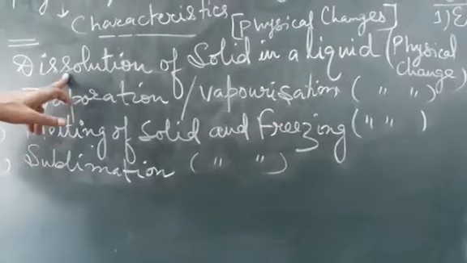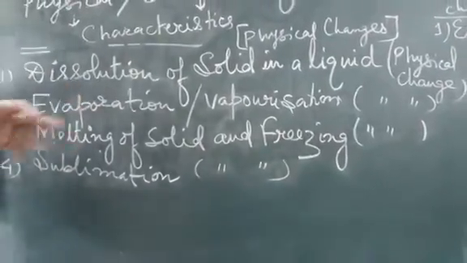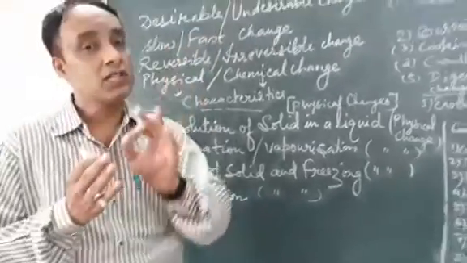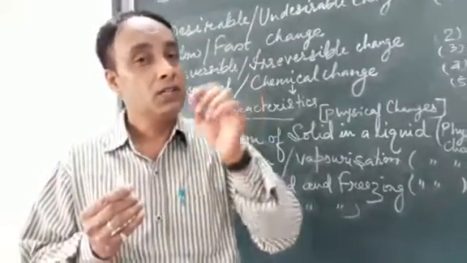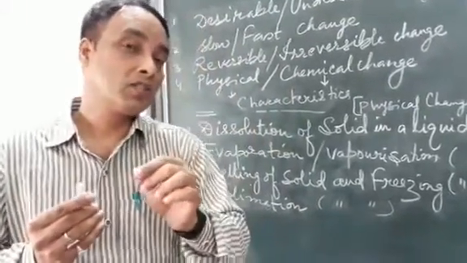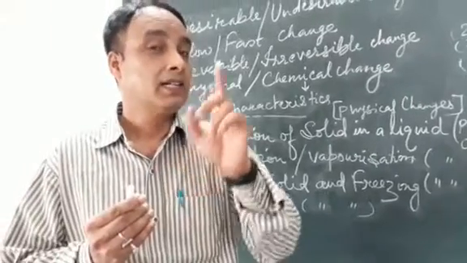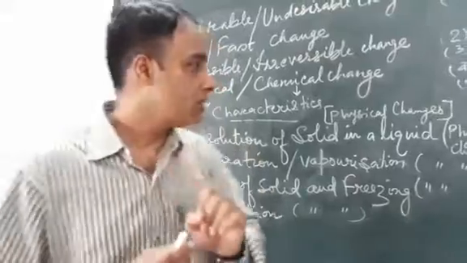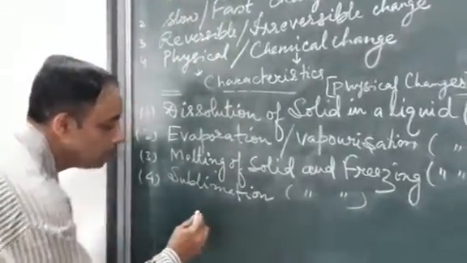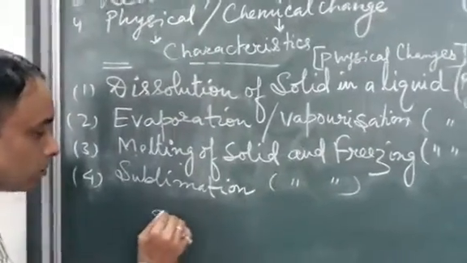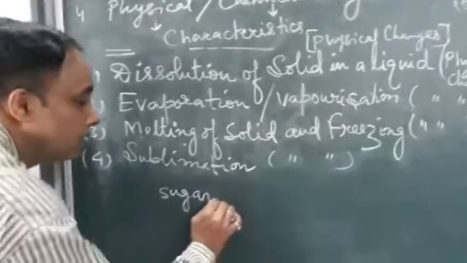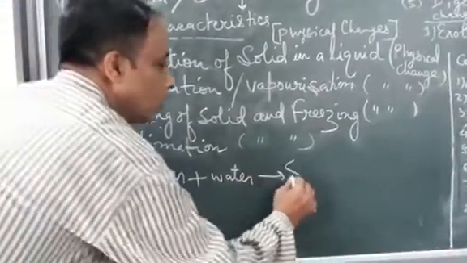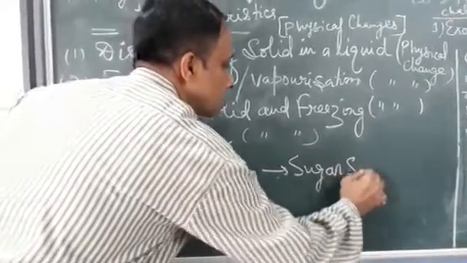Now see dissolution. What is dissolution? When a solute gets deposited and mixed into the solvent, and by that the formation of a solution takes place, such a type of process is called dissolution. Now children, see, when a solute, that is sugar, suppose we take sugar, gets deposited into water, it forms a sugar solution.